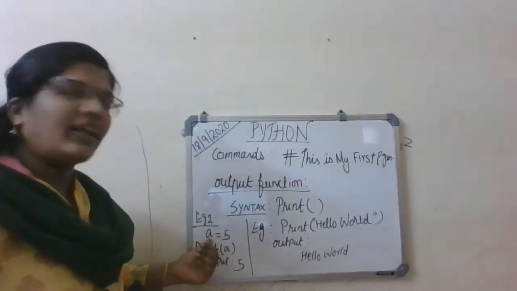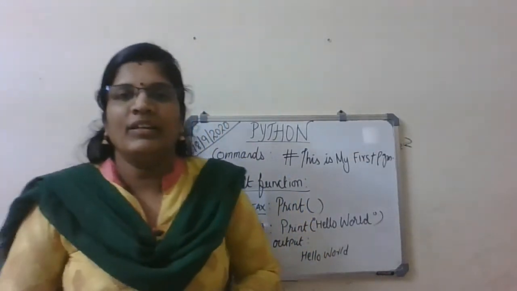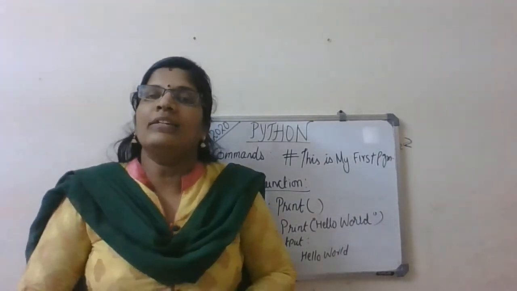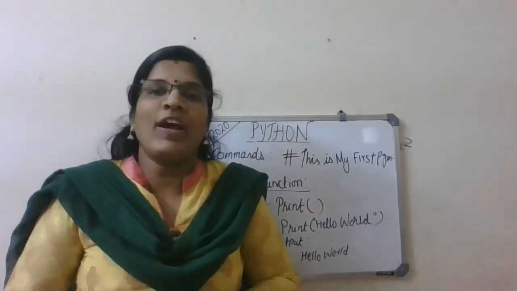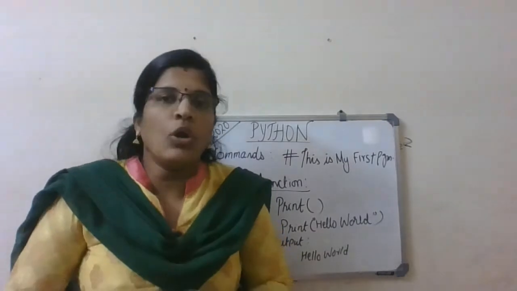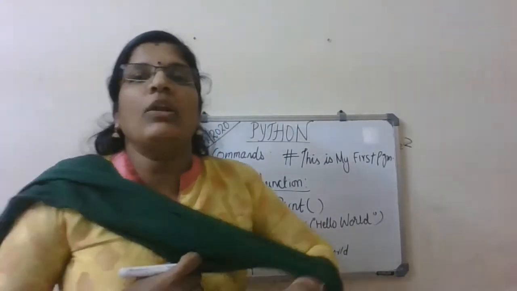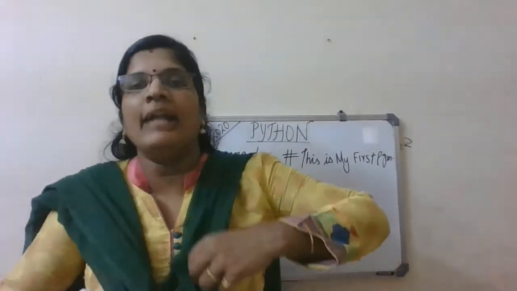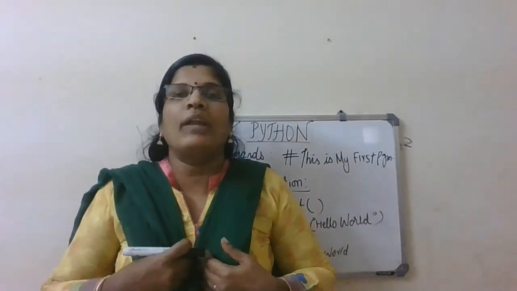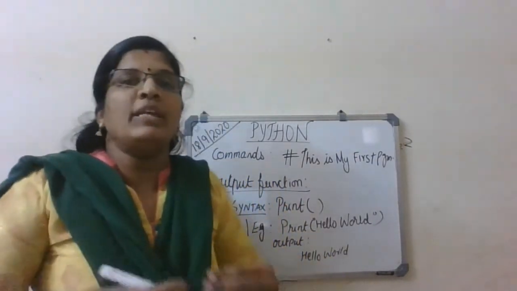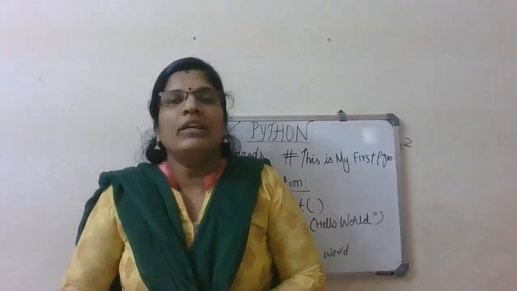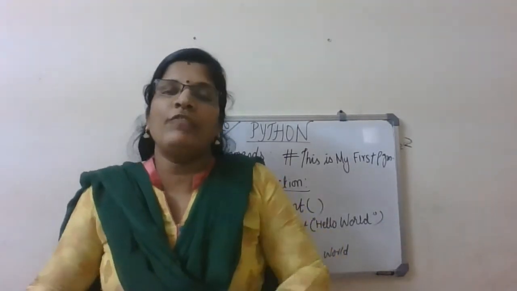The input function is very important in each and every program, because here you can see that I have taken the value of a as 5, and I can take the value of b as 10. Then the sum of the two numbers is 10 plus 5, 15, right? So directly I have given a number, but it should not be the case in programming. If I write a program with a equal to 5 and b equal to 10, what is the use of that program? It's always going to give the answer 10 plus 5, 15.